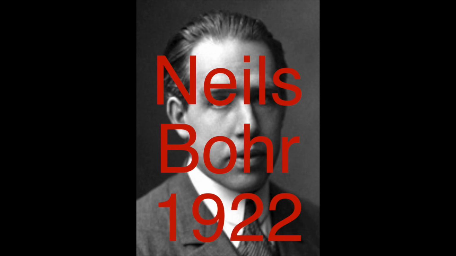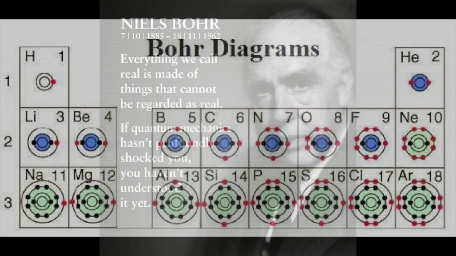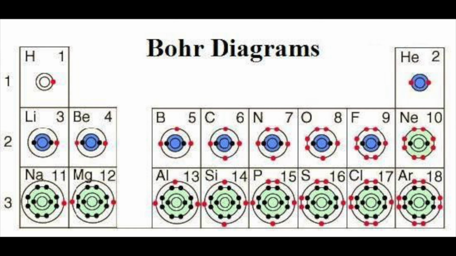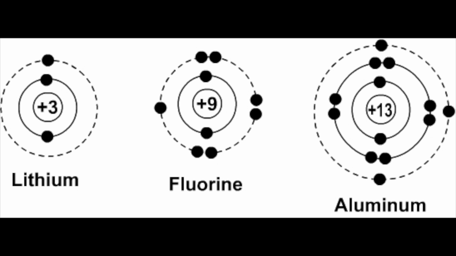Niels Bohr, 1922. He was a physicist and J. J. Thomson's student. Based on Rutherford's theory, Bohr published his own model of atomic structure in 1913. The model introduced the theory of electrons traveling in orbits around the atom's nucleus, the chemical properties of the element being largely determined by the number of electrons in the outer orbit.